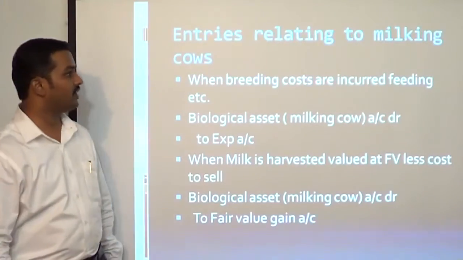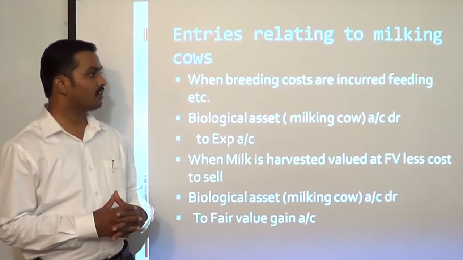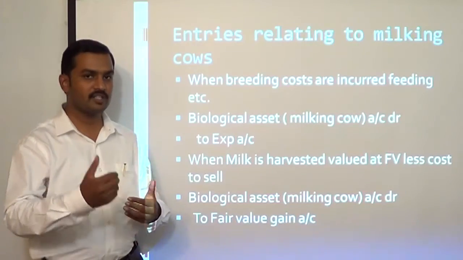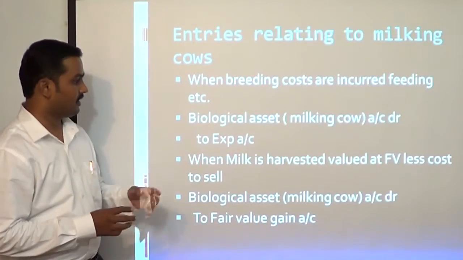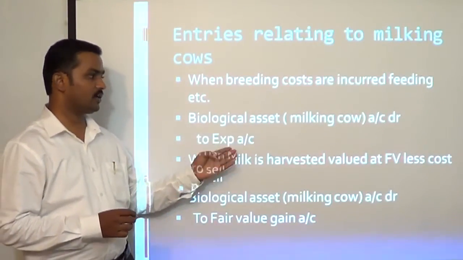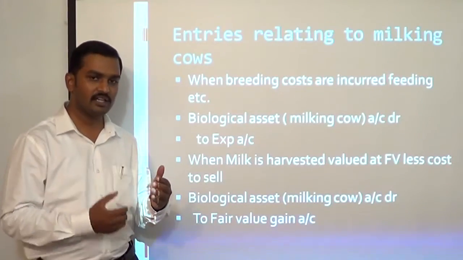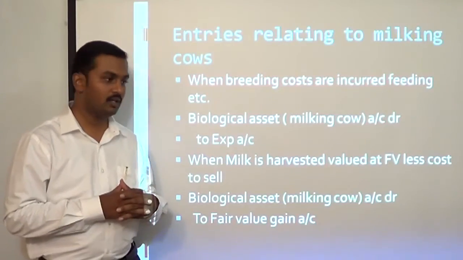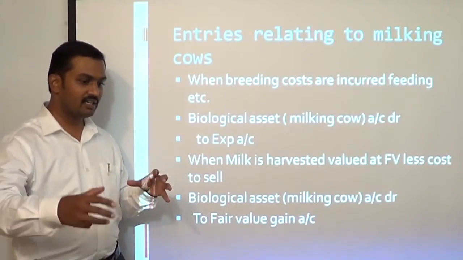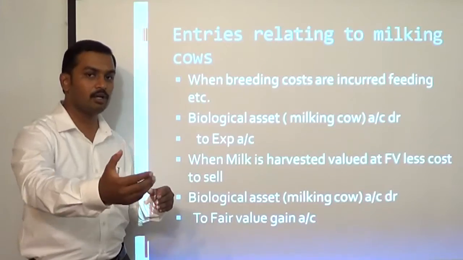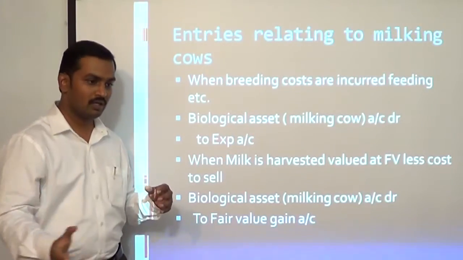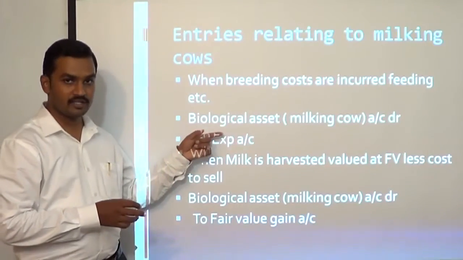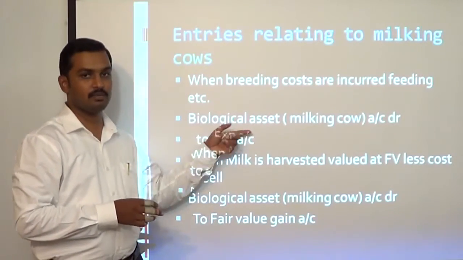Now let us see entries relating to milking cows. When breeding costs are incurred. Breeding costs would mean feeding costs, medicine, etc. So the entry we pass is biological asset account debit, to expenses. The cow has started giving milk, it has to be fed. You have to give it medicine, staff has to look after the cow. So whatever expenditures are incurred to breed the milkable cows, to feed them, and to look after the cow, we are again going to capitalize it. We are going to debit it to biological asset, milking cow account.